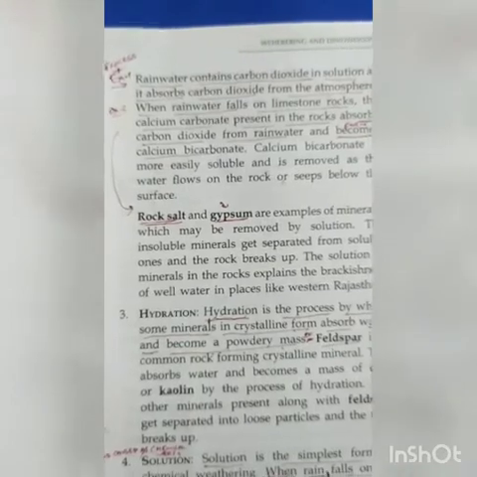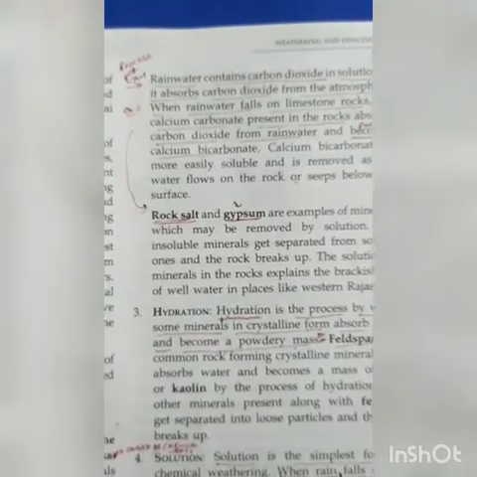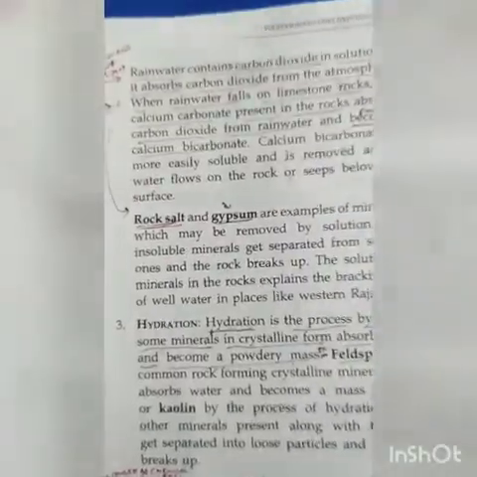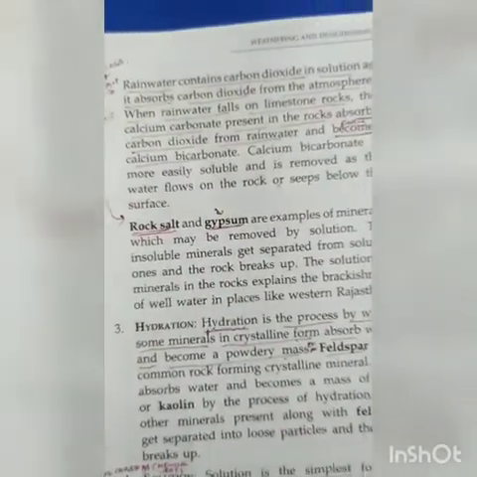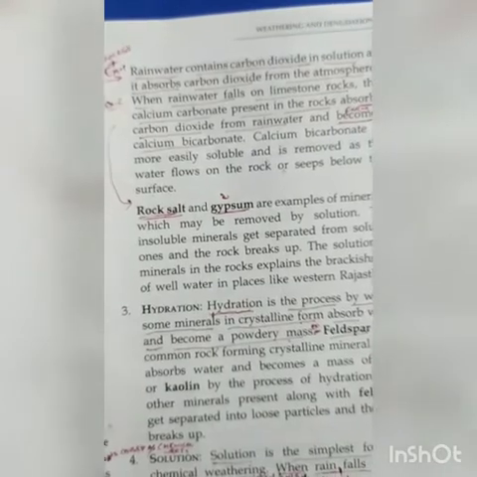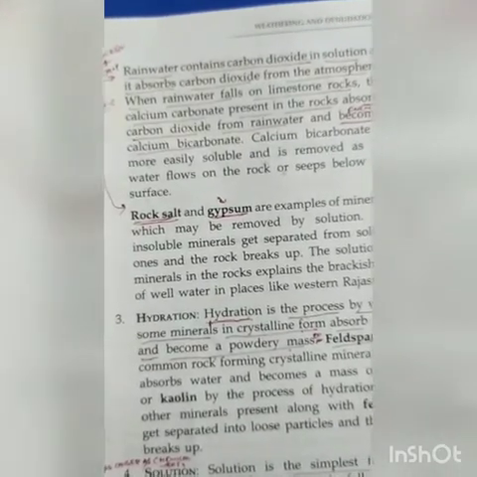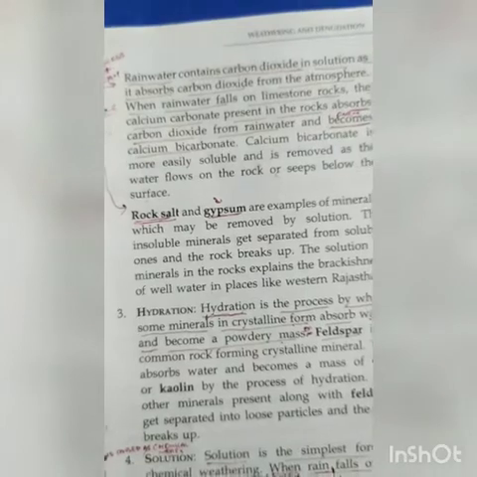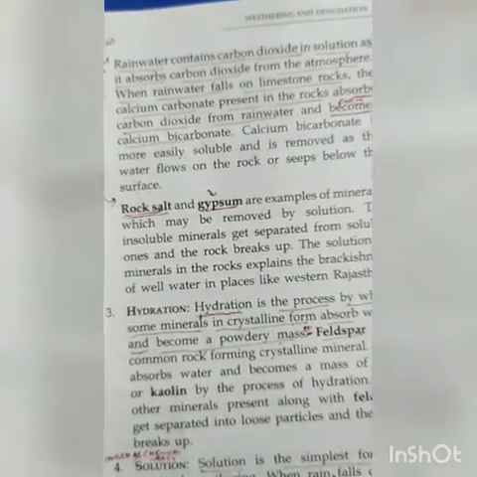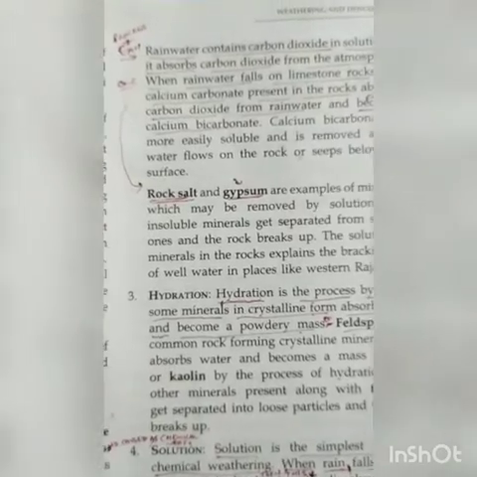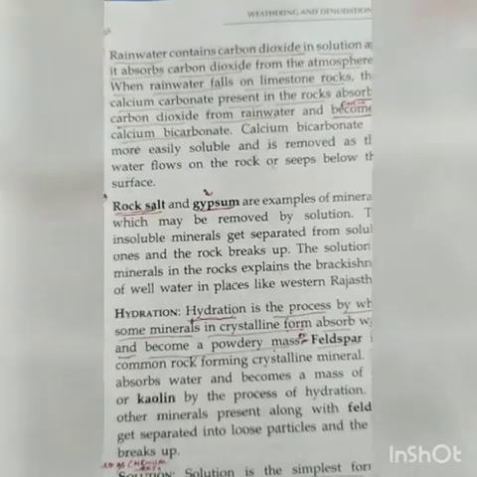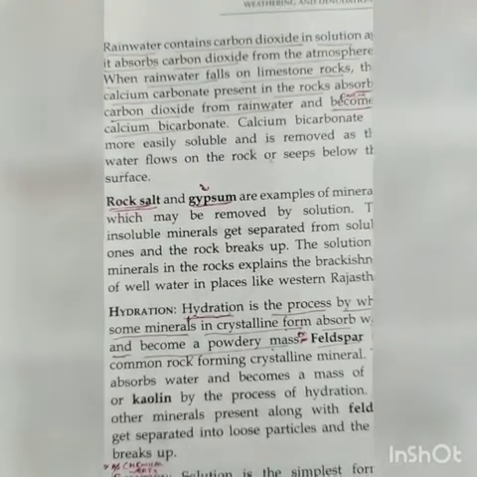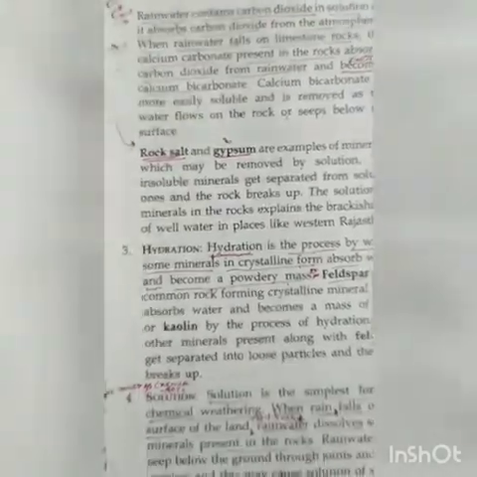Next, if we talk about rainwater, we have seen the rainwater falls on the limestone rock. When this rainwater falls on the limestone rocks, what happens? The calcium carbonate present in the rock absorbs carbon dioxide from the rainwater and becomes calcium bicarbonate. So these are the clear examples of the carbonation process. And if we talk about particular rocks as an example, that is rock salt and gypsum.